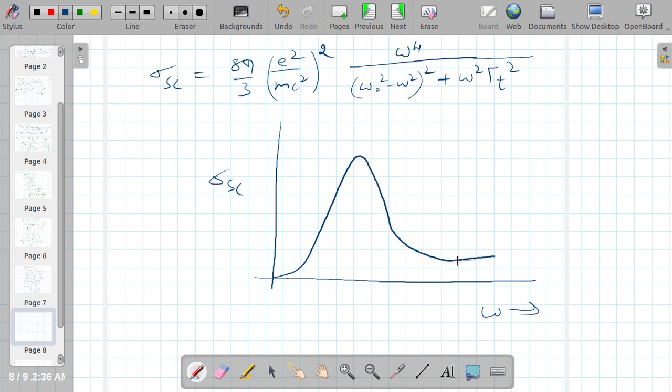So at higher frequency it is converging towards a particular value, which corresponds to sigma t, and the lower values lead towards the Rayleigh scattering cross section.